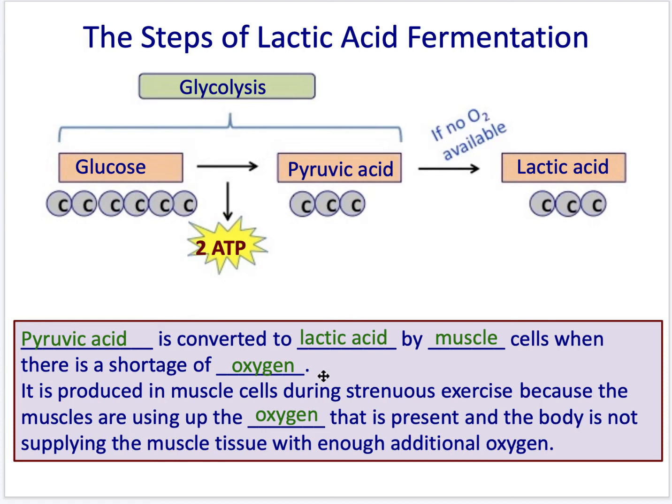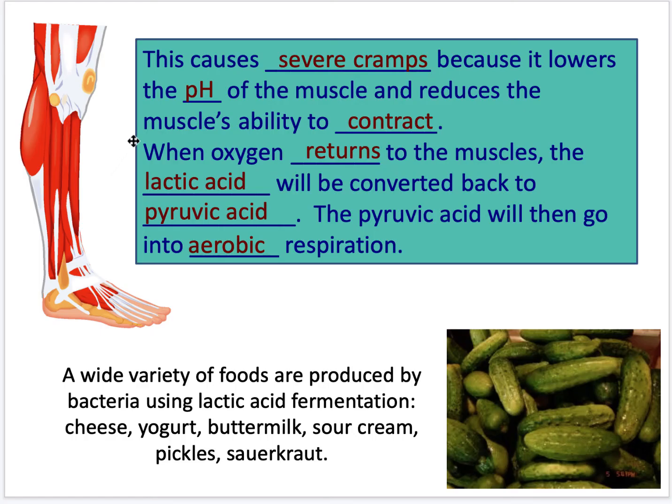But in the meantime, what happens in that gap? Well, what happens in that gap is that the pyruvic acid will stop entering the mitochondria, and instead, inside of the cytoplasm still, it will be turning from pyruvic acid into lactic acid. A buildup of lactic acid is what makes our muscles feel sore. It causes cramps because the pH of the muscle reduces the ability to contract. When the oxygen returns to the muscles, the lactic acid will be converted back to the pyruvic acid, which will then be available to go back through aerobic respiration.